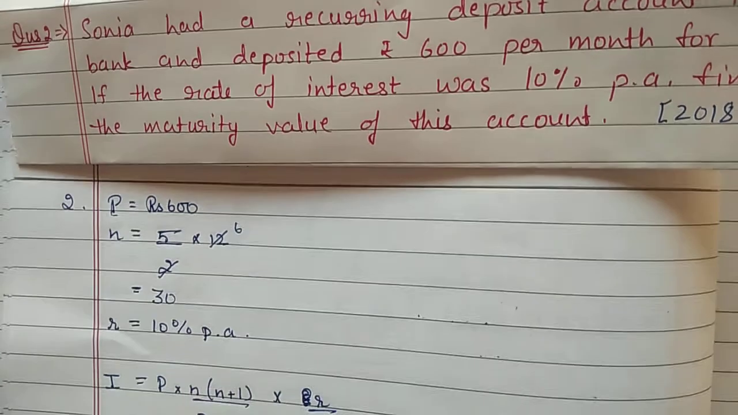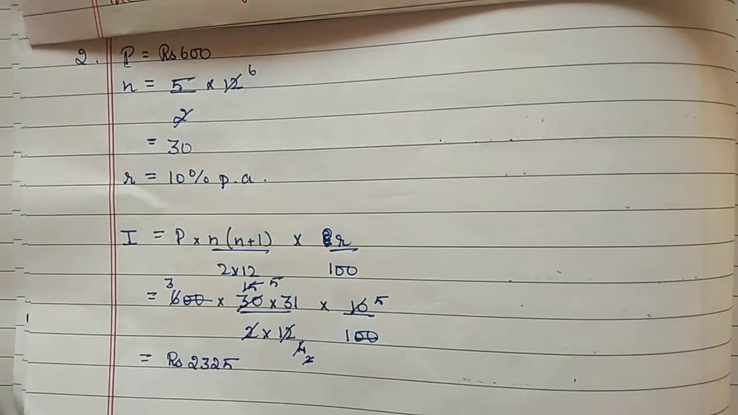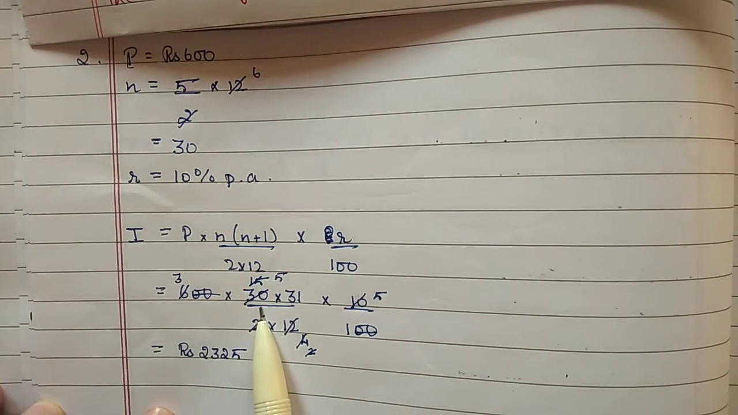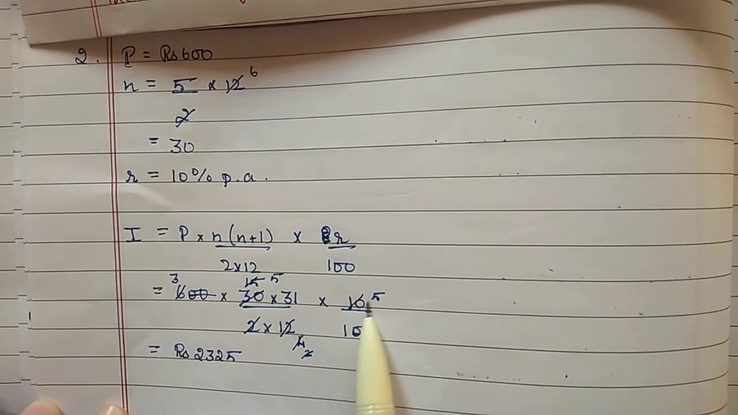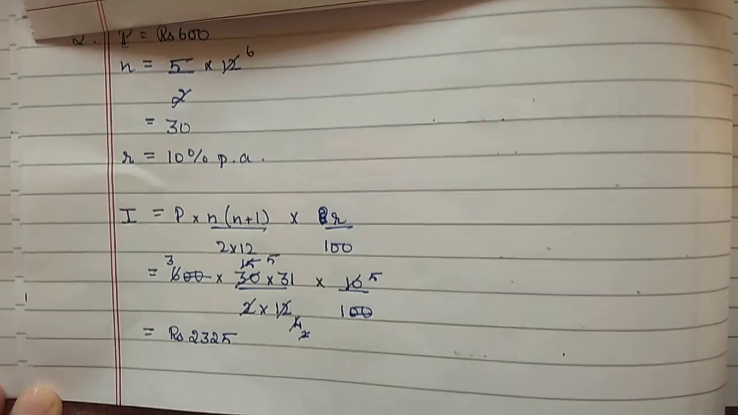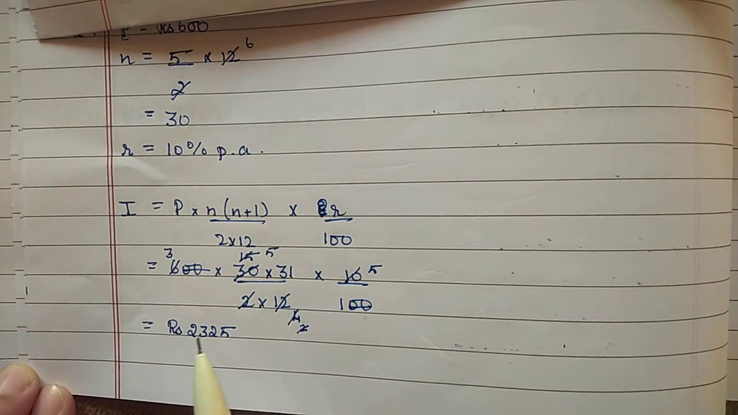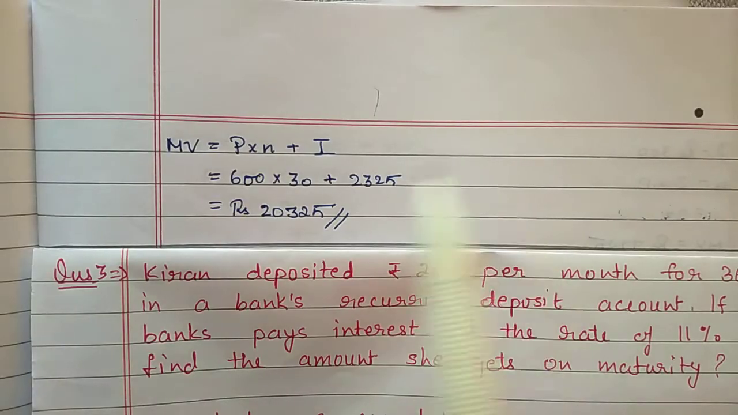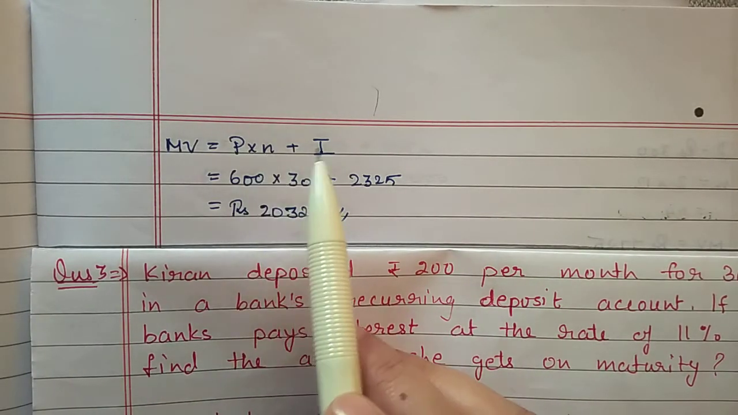Rate of interest is given 10% per annum, and you have to find out the interest. So use the formula. I is equal to P into n into n plus 1 by 2 into 12 into R by 100. Substitute all the values here. 600 into 30, 31 by 2 into 12, 10 by 100. Do the cancellation. Then you will get interest value as 2325. Maturity value will be P into n plus I.